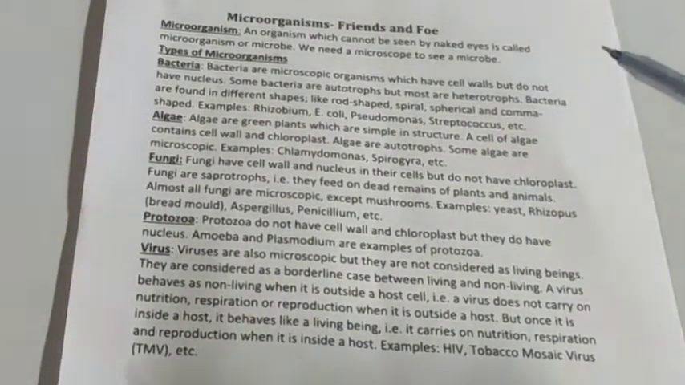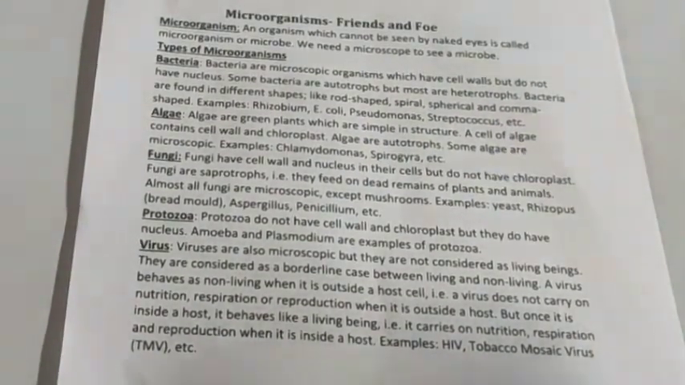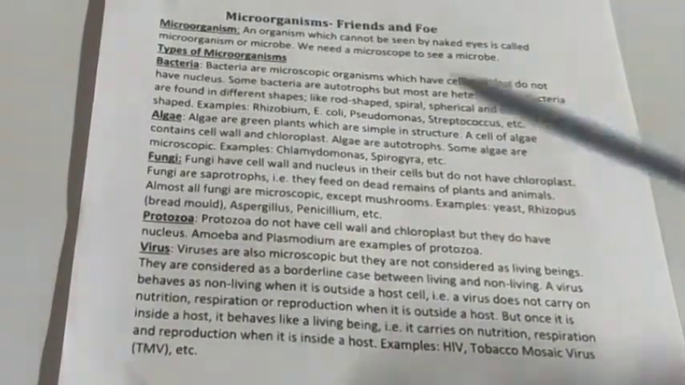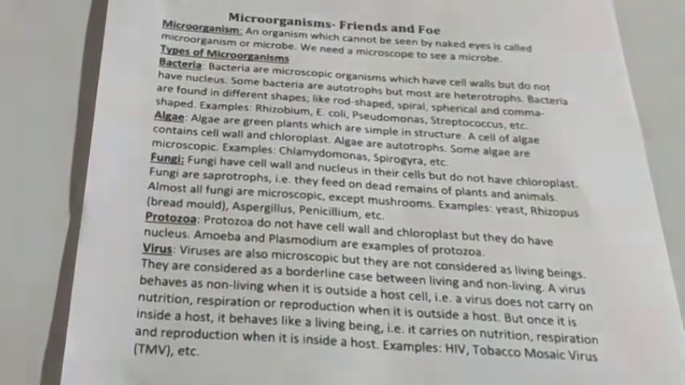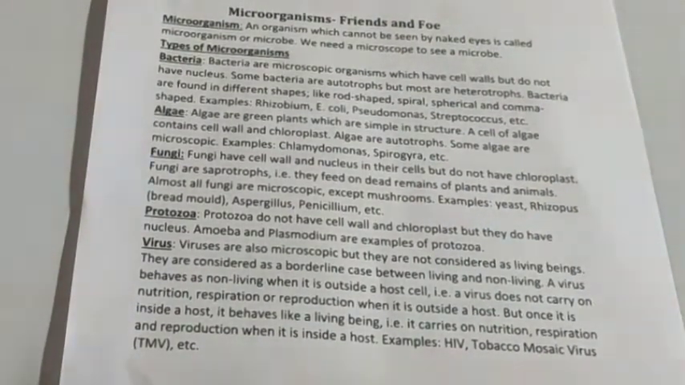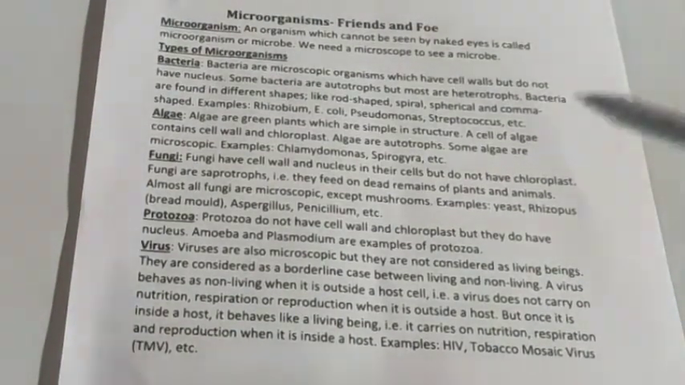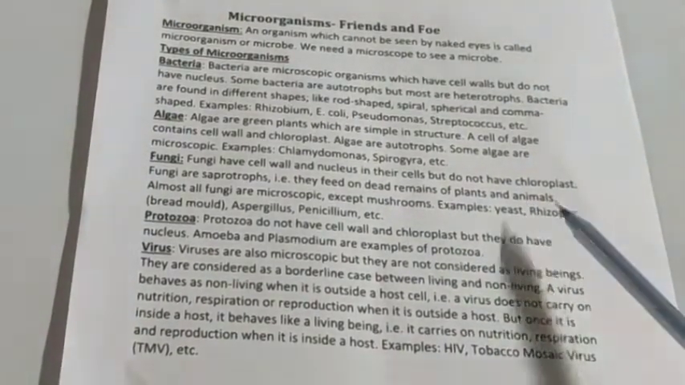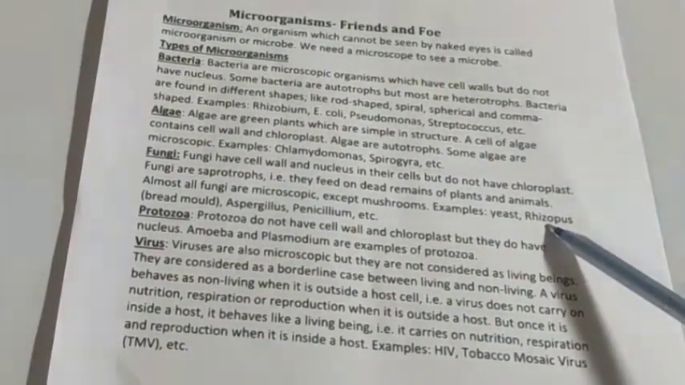That is also fungus. In this fungus, the cell wall is present, the nucleus is present, but chloroplast is absent, and they are saprophytic. That means they feed on the dead remains of plants and animals. Fungi are also microscopic, except mushrooms. Mushroom is also a fungus, but it is macroscopic, we can see it with our naked eye. So except mushroom, all the remaining fungi are microscopic. Examples of fungi are yeast, Rhizopus, Aspergillus, Penicillium. Rhizopus is bread mold.